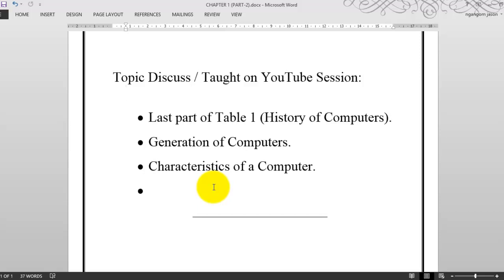Topics which we have done till now, let's summarize from before. The last part of table number one, that is the history of computer, starting from John von Neumann, that is the concept of programmability and using memory in the computer system.